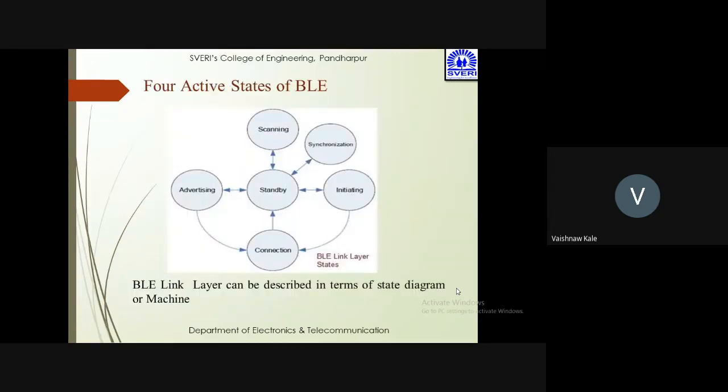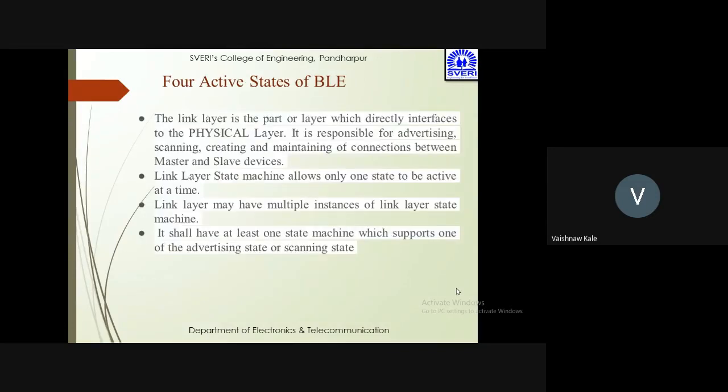This is the four active states of BLE. So you can see that advertising, connection, initializing, and scanning. This BLE link layer can be described in terms of a state diagram or state machine diagram. The link layer is the part which directly interfaces to the physical layer. It is responsible for advertising, scanning, creating and maintaining connections between masters and slaves.